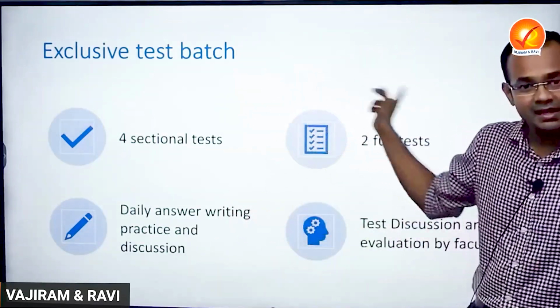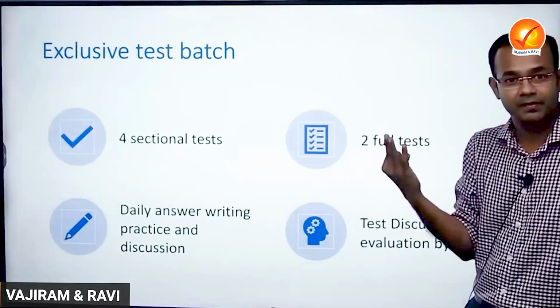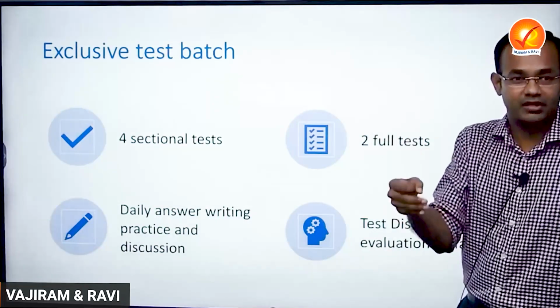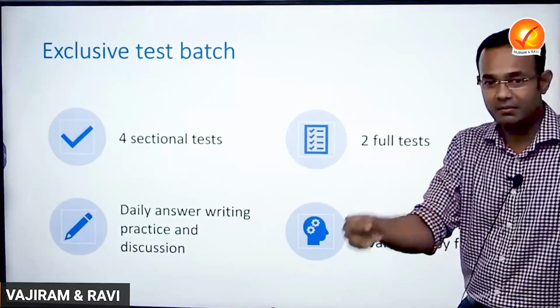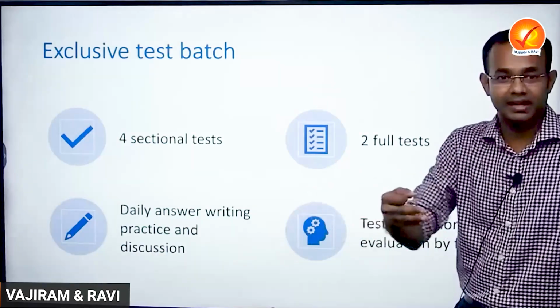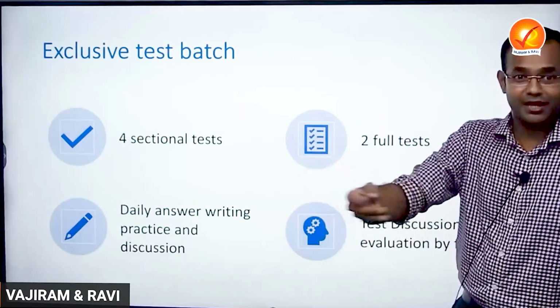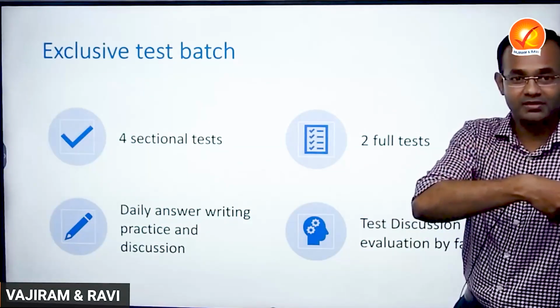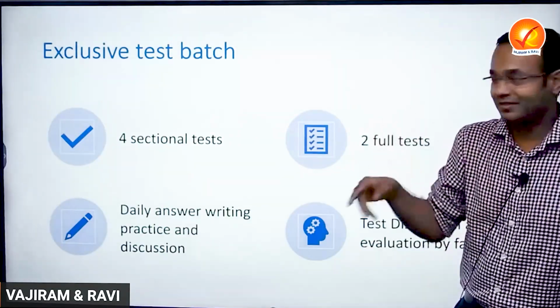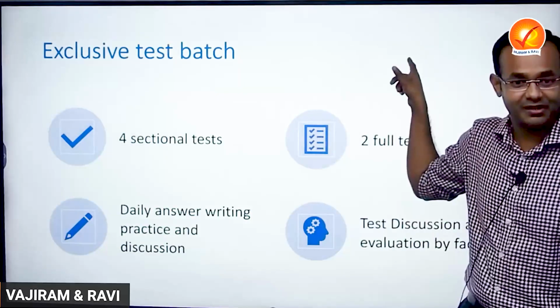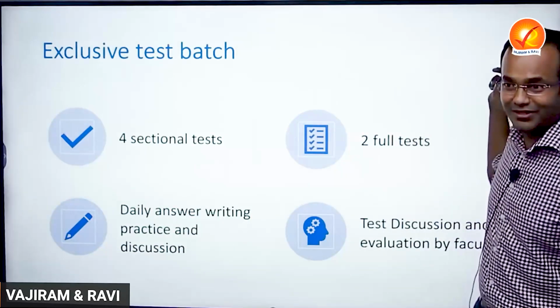Apart from that, for the test you will be given 3 days of time. If the test is conducted, for example, on Sunday, you can write the test on Sunday, Monday, and Tuesday. We'll give you a leniency of 3 days. Why not 7 days like what happens for the civil service optionals? That is not possible, because if you give 7 days, within 20 days, you will do all the tests at the end.